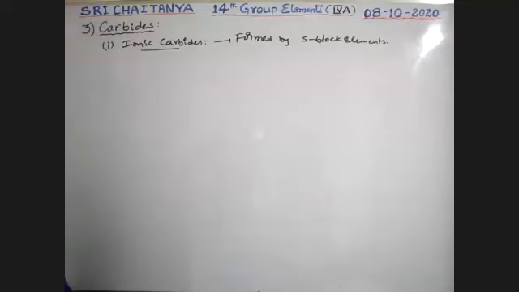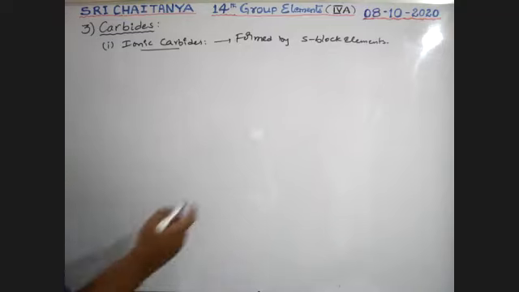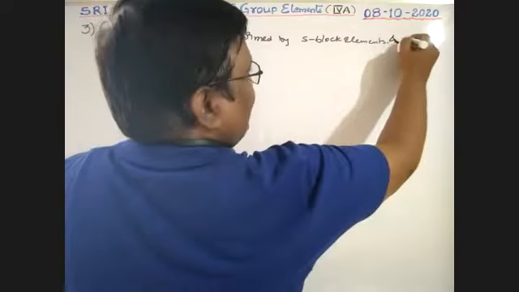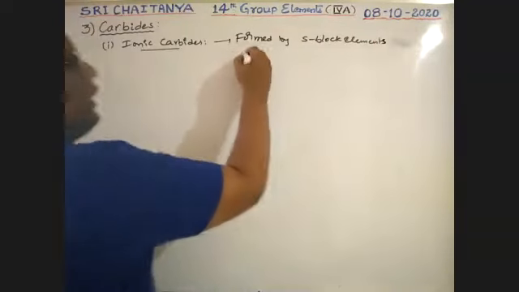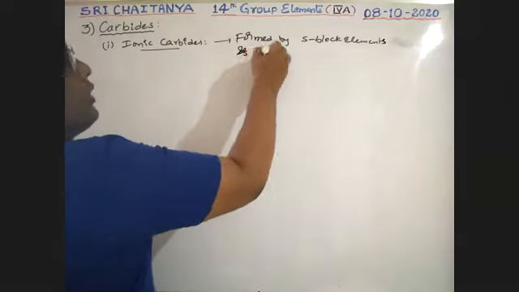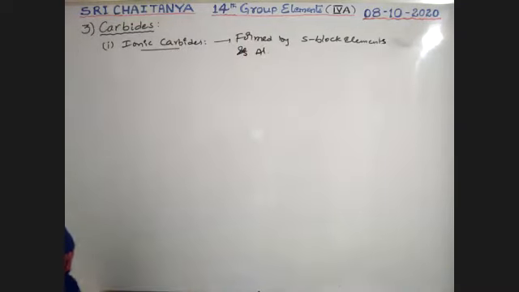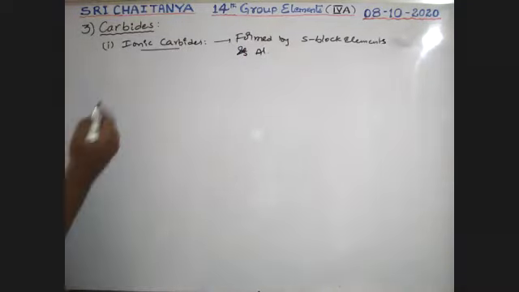Okay. So next. These carbides, boys, are generally three types. Those compounds are methanides, acetylides, and allylides. S-block elements and also aluminium. Aluminium can also give this compound. Okay. Next. So these are three types.